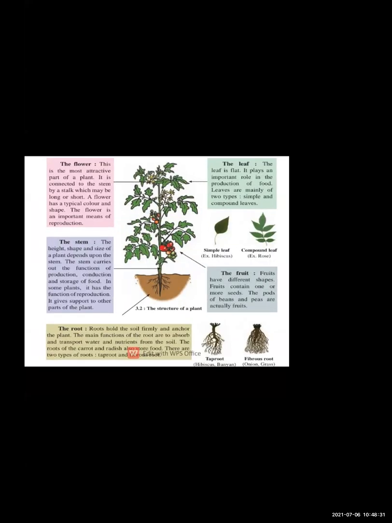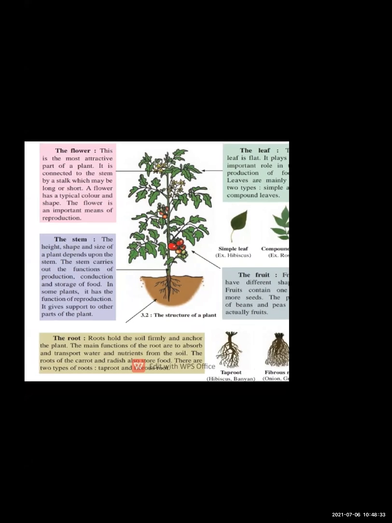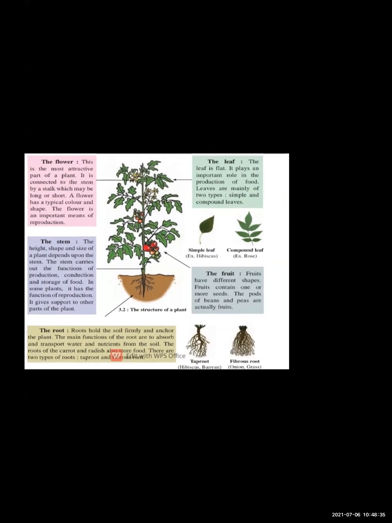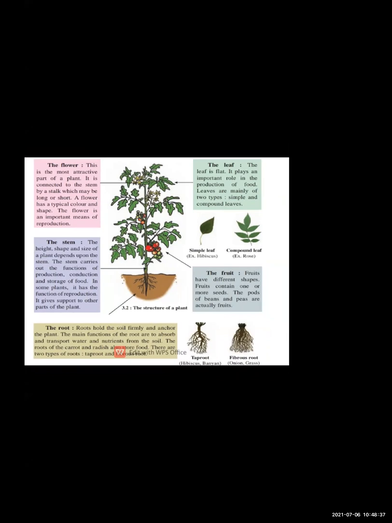Then the next part we are going to see the parts of the plant. Here you can see the part. This is the picture which is there in your textbook also, and actually here you can see where the root is present, where the stem is present, where the leaves are present, where the flowers are present and where the fruits are present. So we are talking about the roots. So let us talk about the first part of the plant, that is root. So root kahan pe grow hota hai?